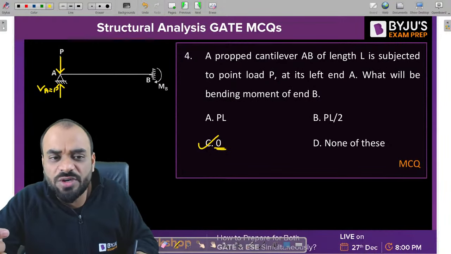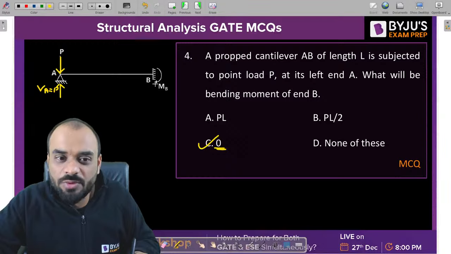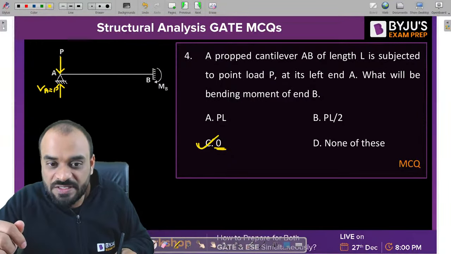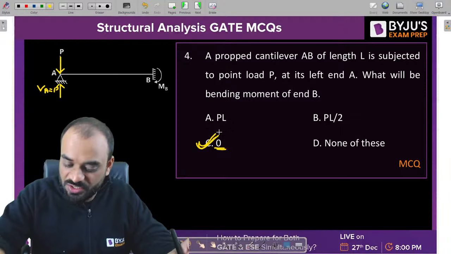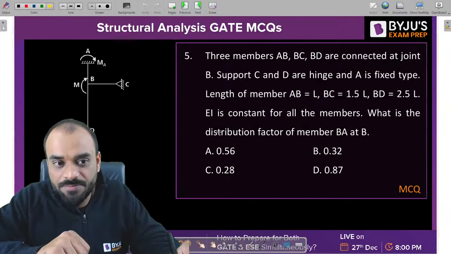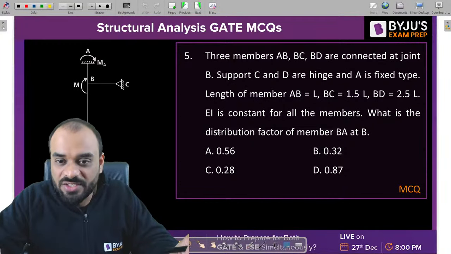And that's why guys, if you take the summation of moment at joint B equal to 0, you will be able to get the answer. That means MB is equal to 0, right? That's why C is the correct answer. Yes, Satish. Yes, Wali. Yes, Akash. Next question. Next question, guys. Very nice, Rishabh.